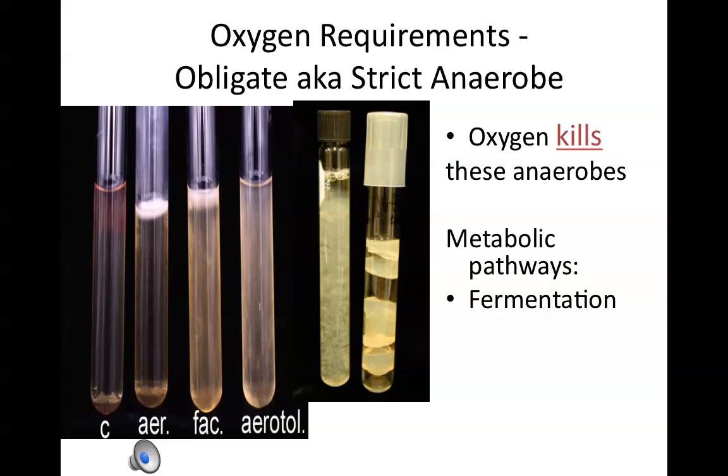But what you'll find is if you take a look at the test tube that's the second one from the right, the tube on the far right actually has chunks or pieces of something in the test tube, and then the second tube from the right has growth just below where we would find oxygen diffusing into the liquid. So at the top of the liquid in the second tube from the right, there's essentially nothing growing because this organism cannot tolerate the presence of oxygen.